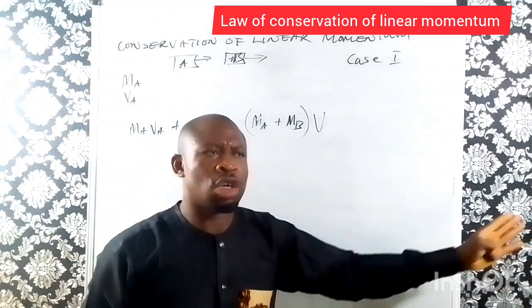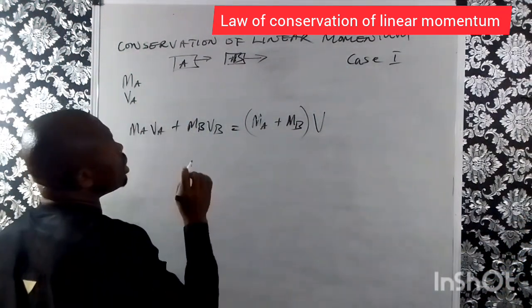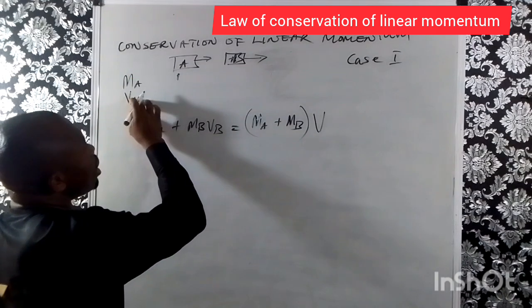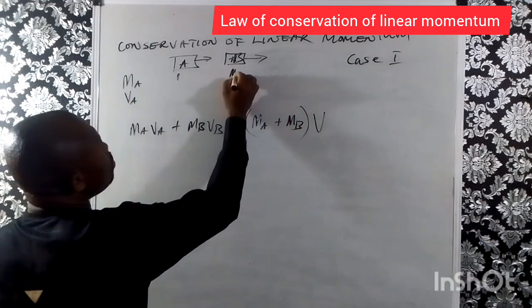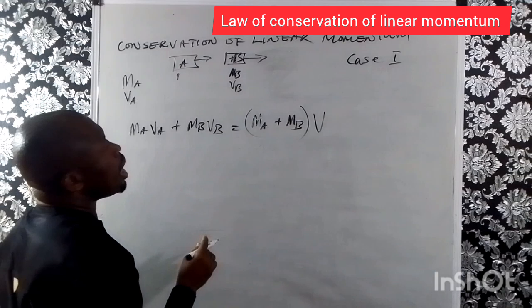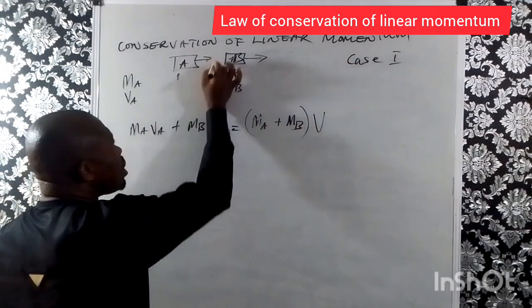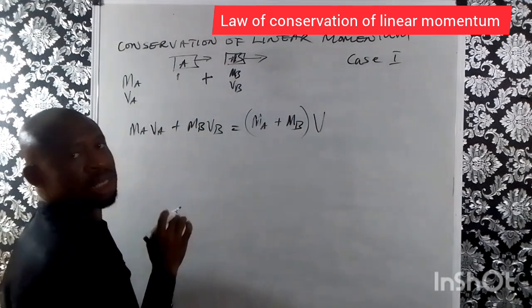We now have MA and VA here, MB and VB here. Because before collision, if they are moving in the same direction, that means this plus this.